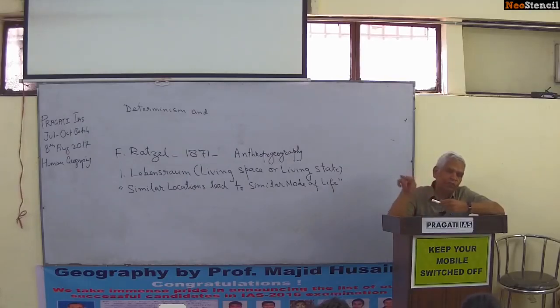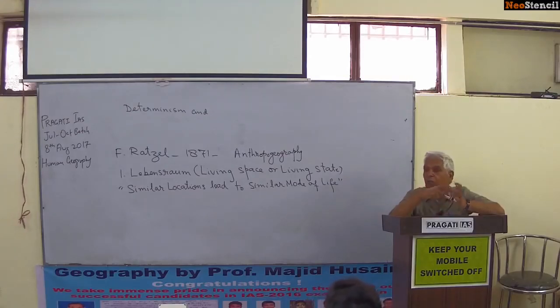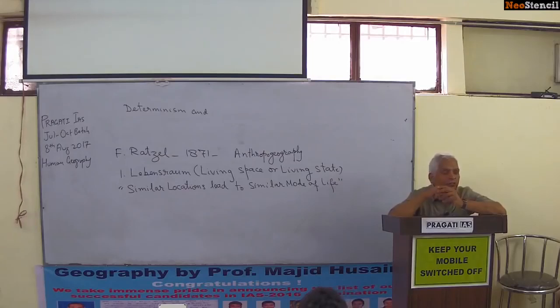So if this phrase is coming as a short note, again you have to take the help of Frederick Ratzel, who coined this phrase, saying simply that similar location leads to similar mode of life, written by Ratzel in his book Anthropogeography. And he was influenced by Charles Darwin's Origin of Species, 1857. These two sentences are obviously to be written.